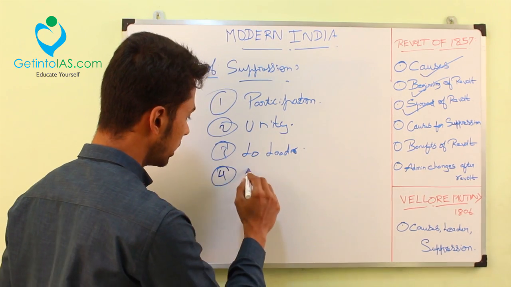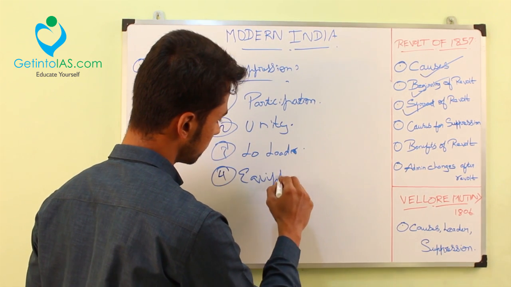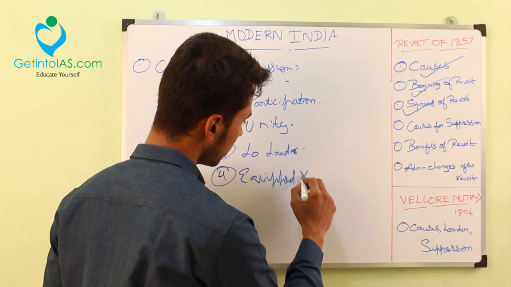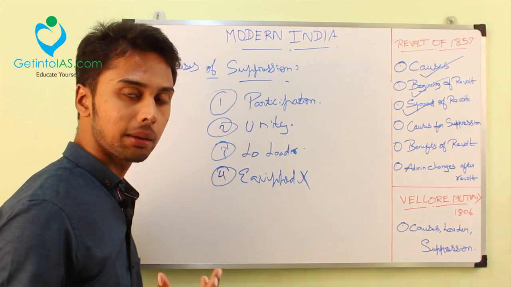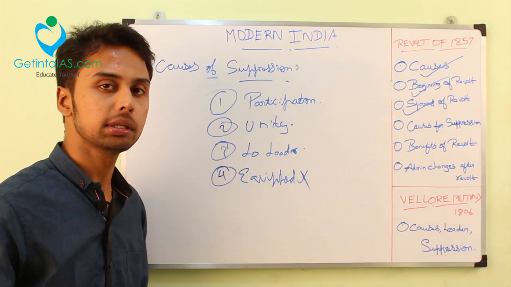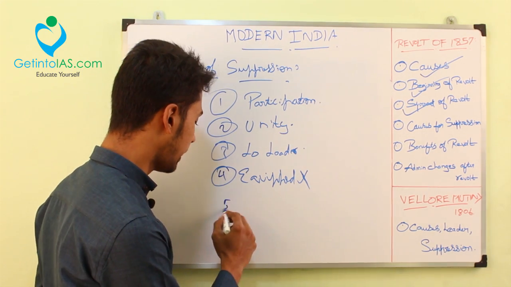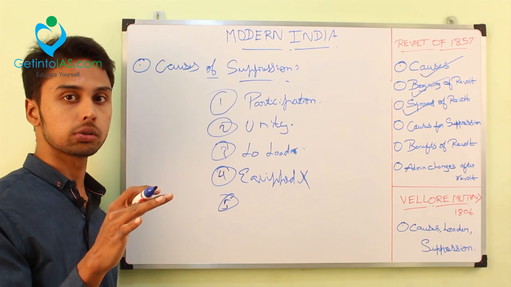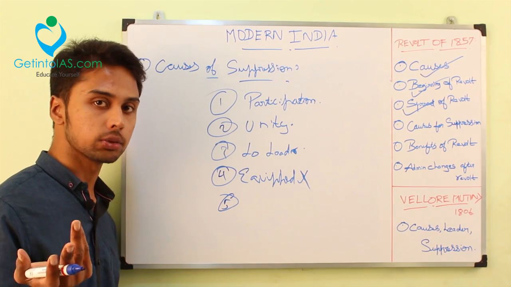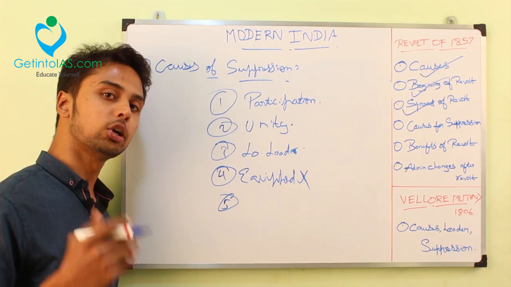Also, they were not equipped. The Indian soldiers were not equipped. They didn't have that many arms. When compared to the British, they didn't have that many arms to protest against the territory. That was the main reason. On the other hand, the British were well equipped actually. As for the British army, they were well equipped at that time.